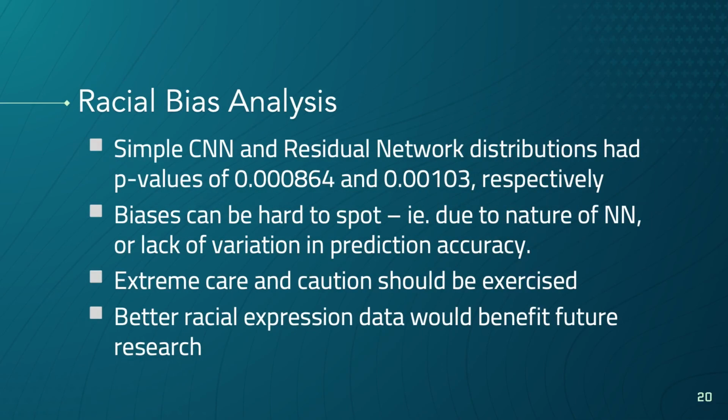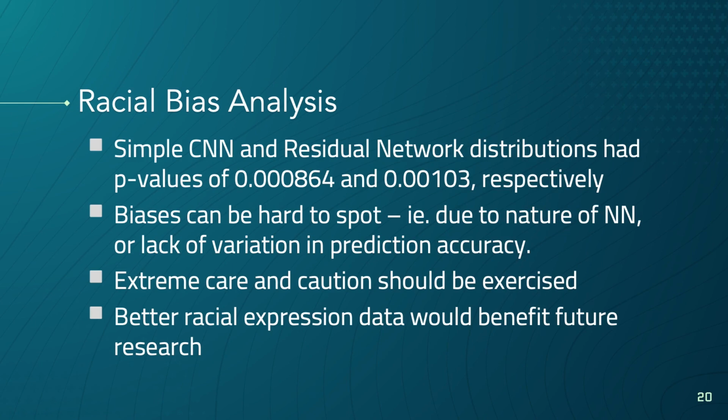Both models were run on the MSFDE dataset to compare how the distribution of predicted facial expressions varied for different races. Using a chi-squared test, it was found that both models produce statistically significant results, which indicate that the distributions of expressions they generate would be different for different races. This was despite generating similar average prediction accuracies between the different races for both models.